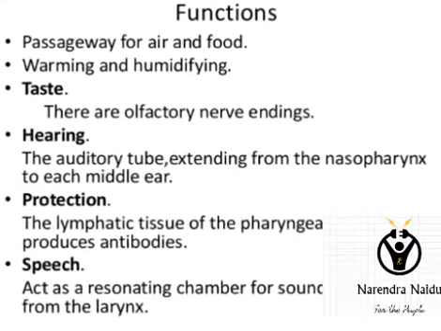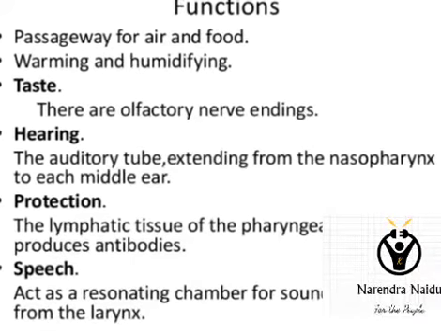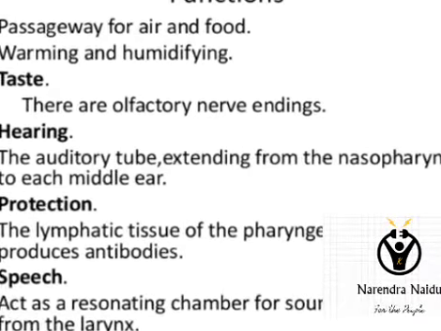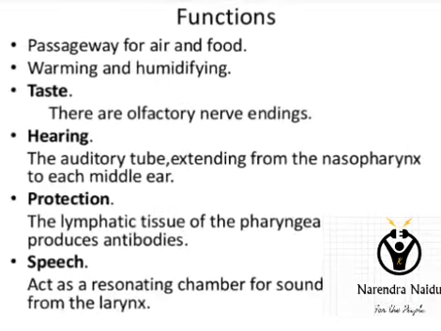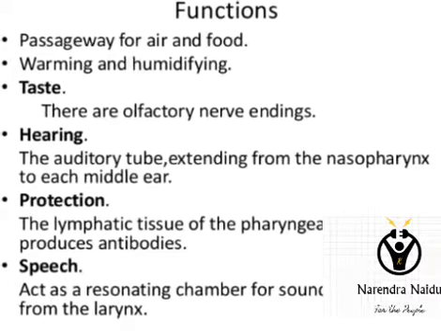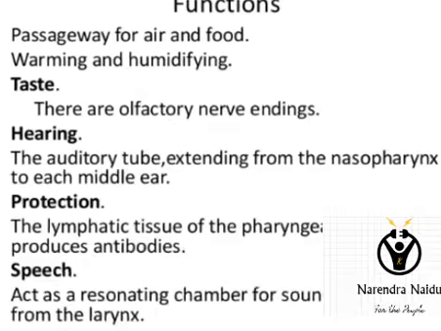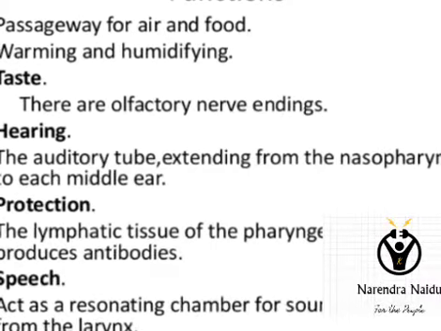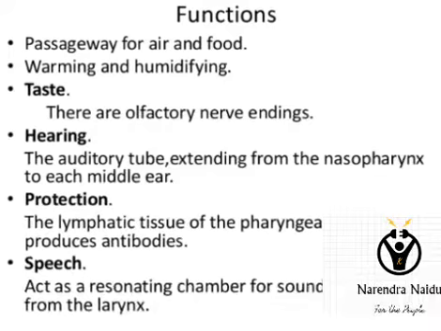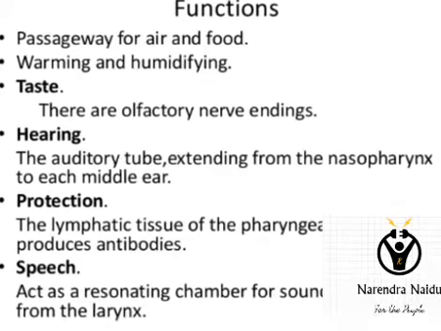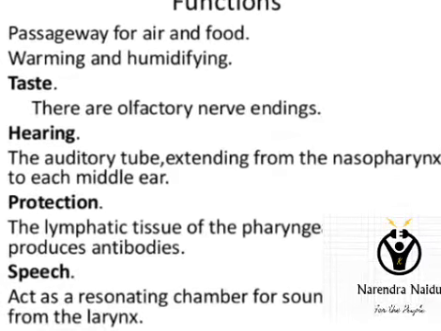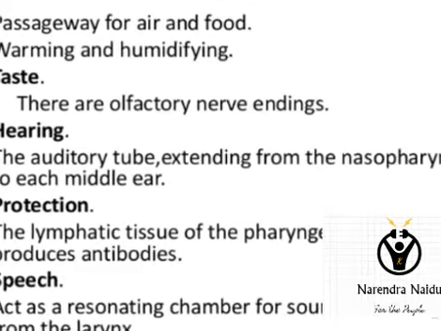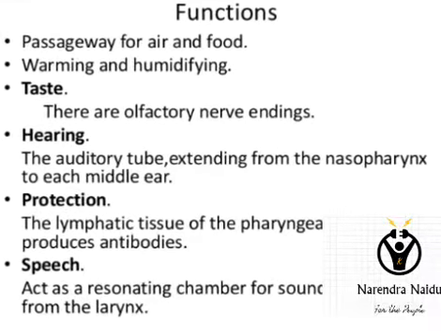Functions of the pharynx involve mainly it acts as a passageway for the air and the food, and it also acts as a warming and humidifying agent, and taste buds like olfactory nerve endings are present which are useful for knowing the taste, and auditory tube is also present which is known for hearing purpose, and some lymphatic tissue produces antibodies. These antibodies are useful for protection against the foreign antigens. It also acts as a resonating chamber for the sound which is coming out from the larynx.